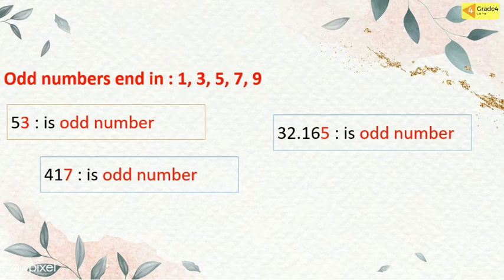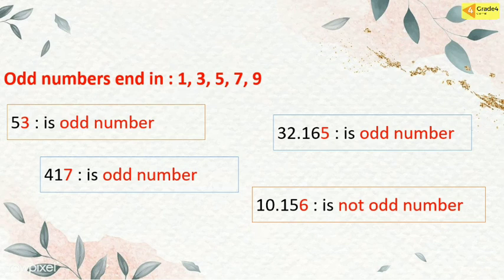And then how about 32,165? We know 32,165 has 5 in the ones place. 5 is an odd number. So we can say 32,165 is an odd number. And then the last, how about 10,156?